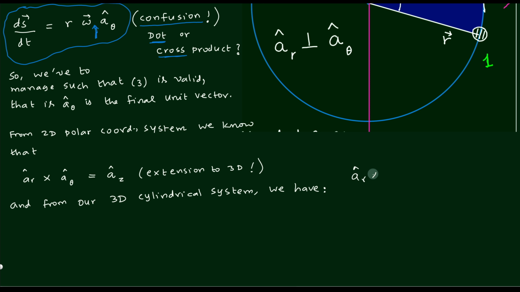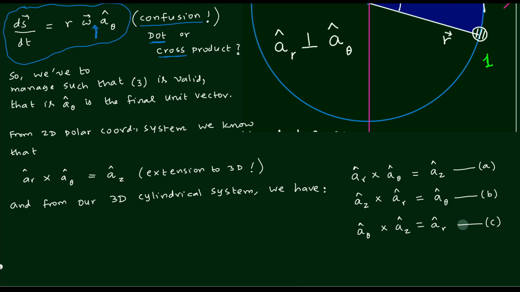AR cross A theta would be equal to the AZ unit vector. Then you see the cyclic permutations: AZ cross AR gives A theta, and finally A theta cross AZ will be given by AR. So out of these 3 equations, which one gives you A theta?